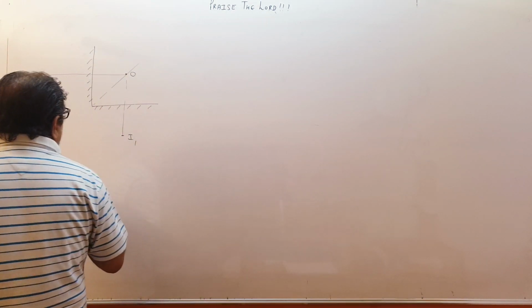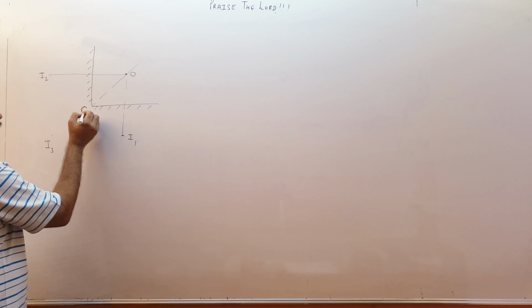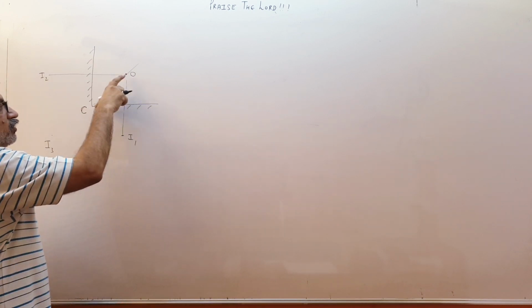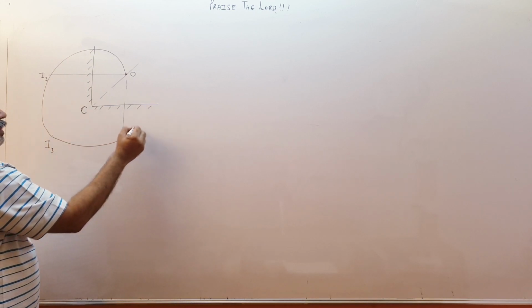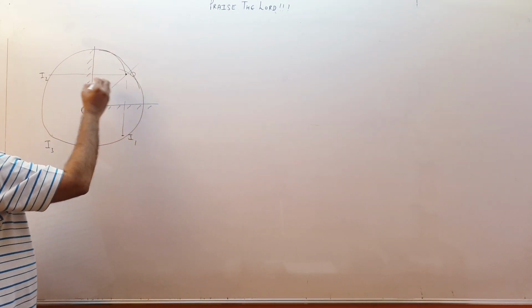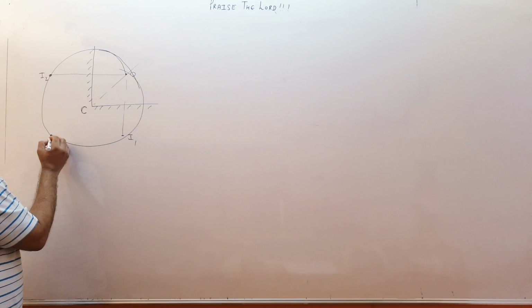What you have to do? You have to consider the point of intersection of the mirrors as a center. Take this much as radius and draw a circle. So the circle will come like this. So all the images approximately will lie on this circle.